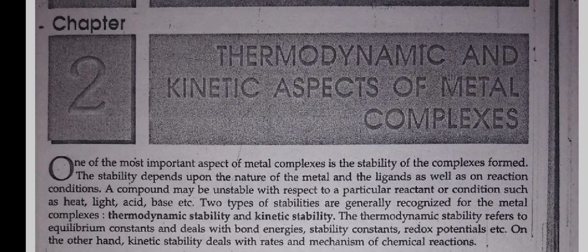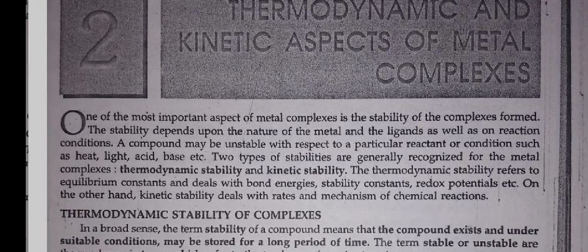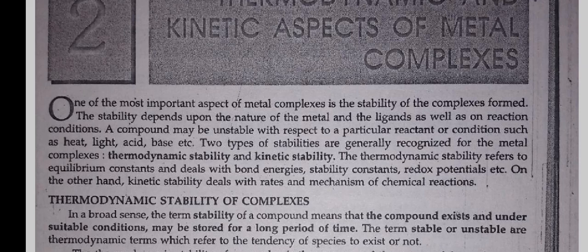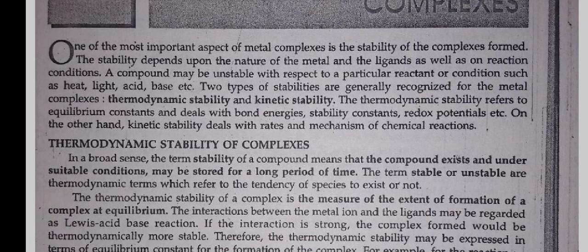I am here with the topic of inorganic chemistry and the unit name is thermodynamic and kinetic aspects of metal complexes. One of the most important aspects of metal complexes is the stability of the complexes formed. The stability depends upon the nature of the metal and the ligands as well as the reaction condition. A compound may be unstable with respect to a particular reactant or condition such as heat, light, acid, base, etc.